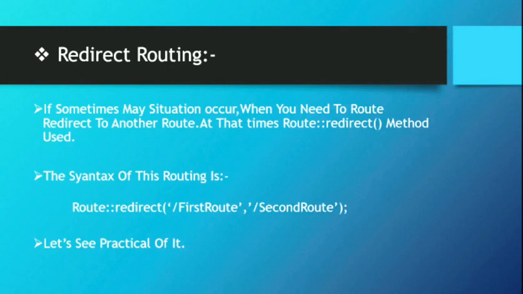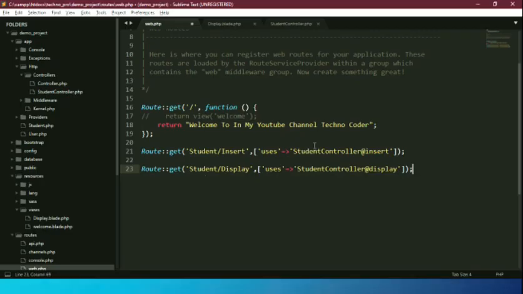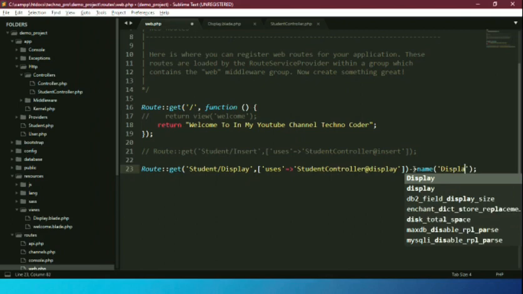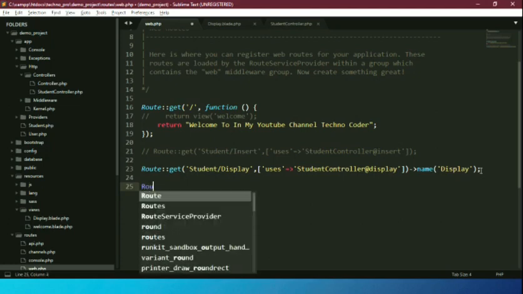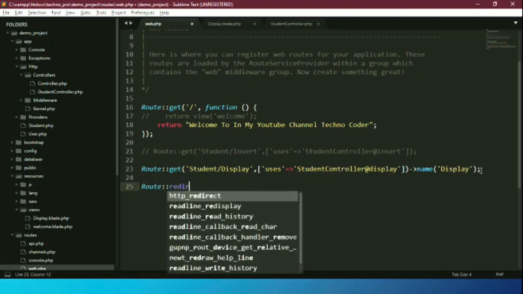The syntax of this routing is Route::redirect in brackets. The first argument is your first route path and the second argument is for the second route path. So let's see the practical of it. Okay, so first comment this route and give a name to this route for one type of shortcut. The name is display, means I can use display rather than student/display.